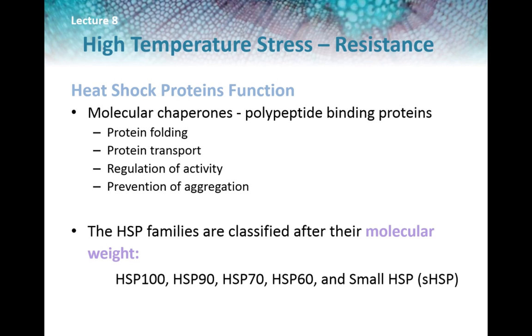The products of heat shock genes, the heat shock proteins, function as molecular chaperones through their capacity to bind to proteins. This role is important in many aspects of protein homeostasis. Therefore, it is not surprising that molecular chaperones are also active in non-stressed cells. Molecular chaperones play a major role in protein folding, protein transport, regulation of activity, and prevention of aggregation. The heat shock families are classified after their molecular weight into 5 families: the HSP100 family, the HSP90 family, the HSP70 family, the HSP60 family, and the small HSPs.